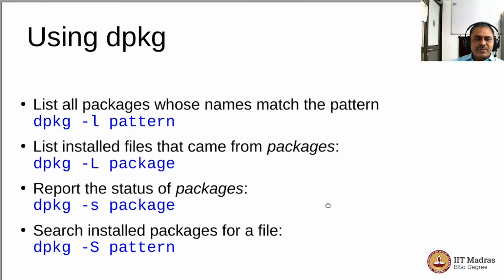So here is what we have done using dpkg: minus small l for looking up a pattern by which the packages are going to be looked up, and then minus capital L to list the files that came when you install that package, minus small s to look at the status of that particular package, and minus capital S to look at which package has brought that particular file that you are looking for.